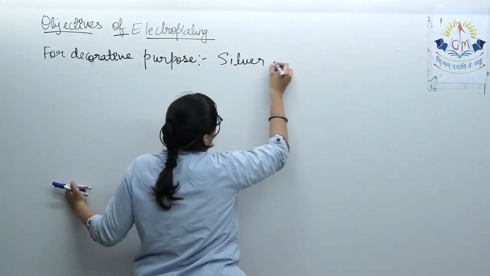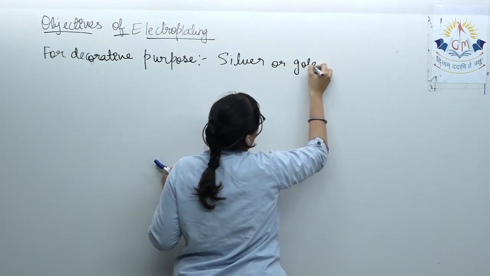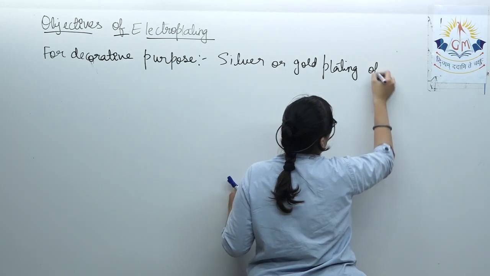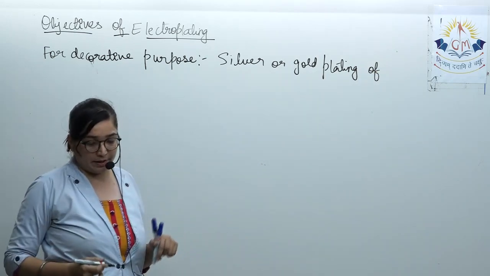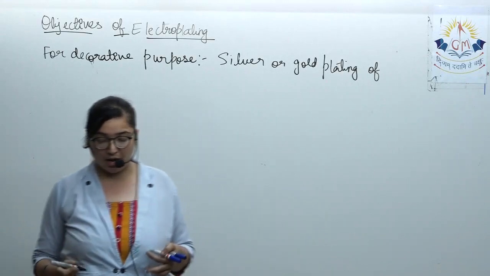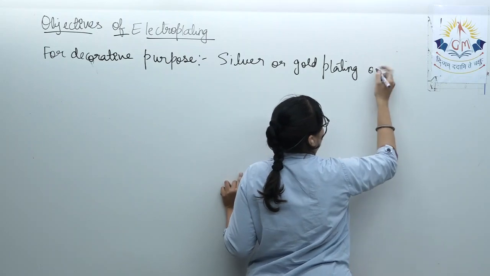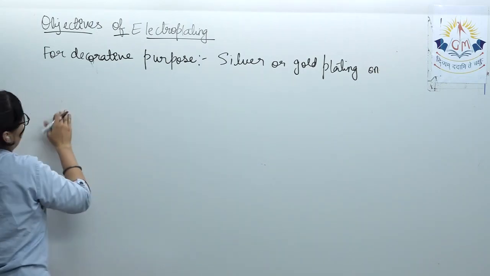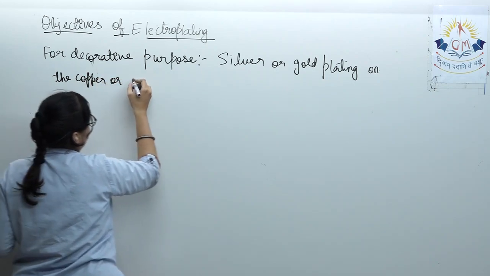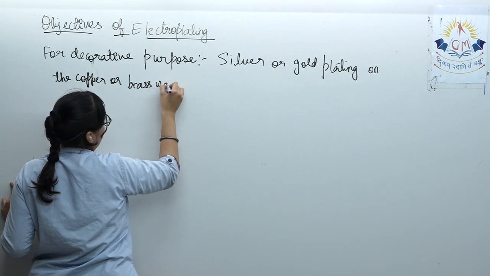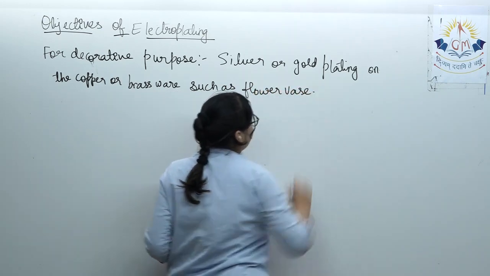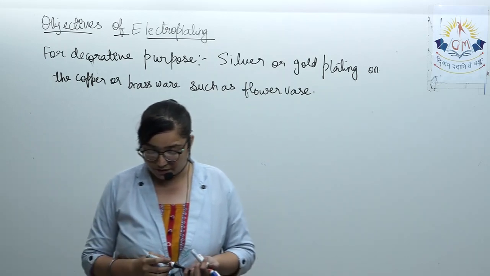Silver or gold plating is done on materials like copper and brass. One of them is like a flower vase.